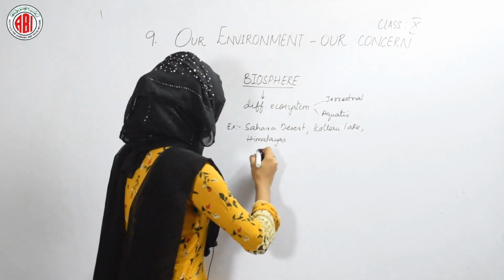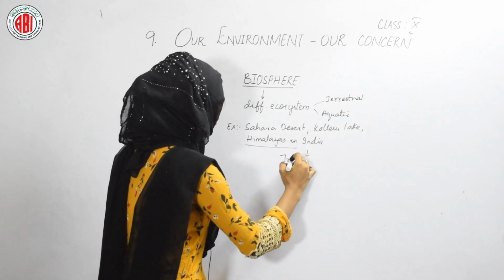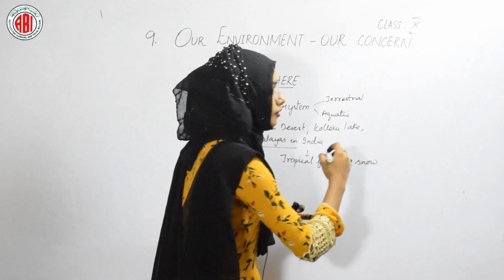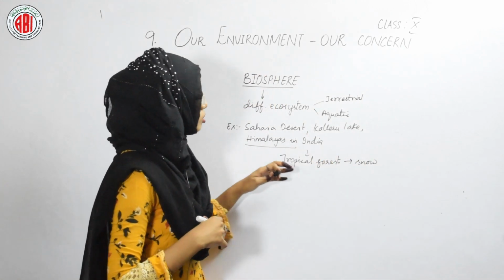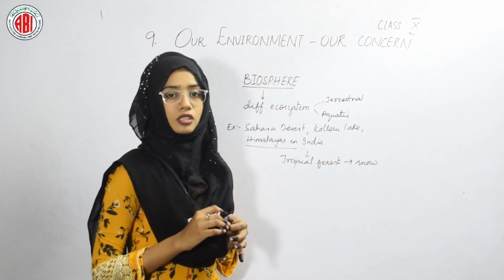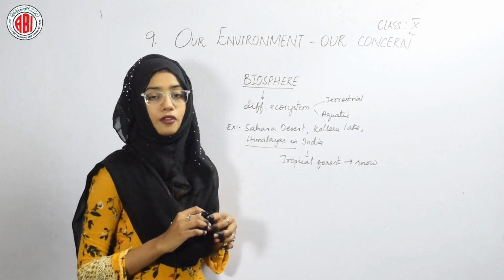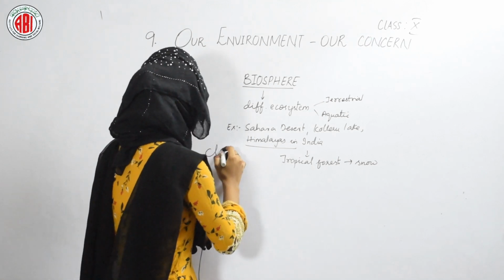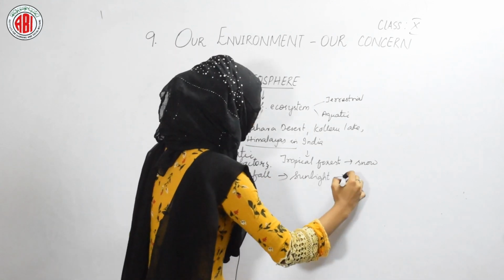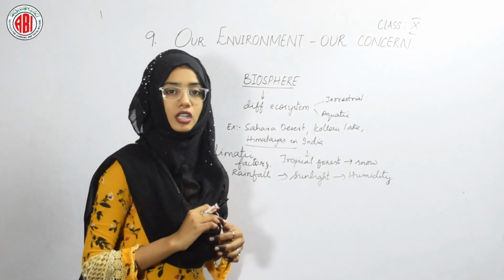If we take the example of the Himalayas in India, it begins with a tropical forest and goes up to the hill, and at the top of the hill we can see the presence of snow or ice. So in this way, the Himalayas in India also show different ecosystems, and these different ecosystems show different climatic factors. The climatic factors are rainfall, availability of sunlight, and humidity. These are all climatic factors based on which the climate of a region is decided.